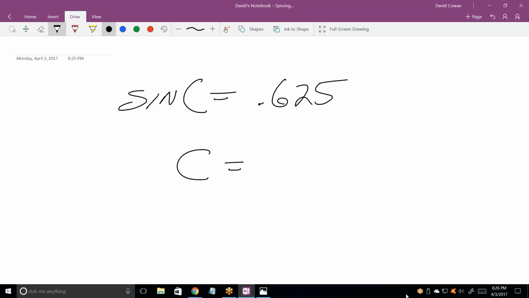0.625. C is an angle. What is the angle C? Okay, right. 38.7 degrees. Now here's where I want to add also the other possibility. What else could C be? 141.3.